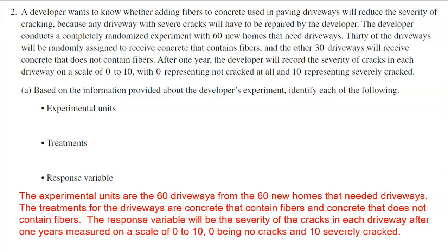All right, now the treatments for the driveways are concrete that contains fibers and concrete that does not contain fibers. Pretty easy, but be specific. The response variable is what we're measuring at the end. Again, be specific here. The response variable will be the severity of the cracks in each driveway after 1 year, measured on a scale of 0 to 10, 0 being no cracks and 10 being severely cracked.